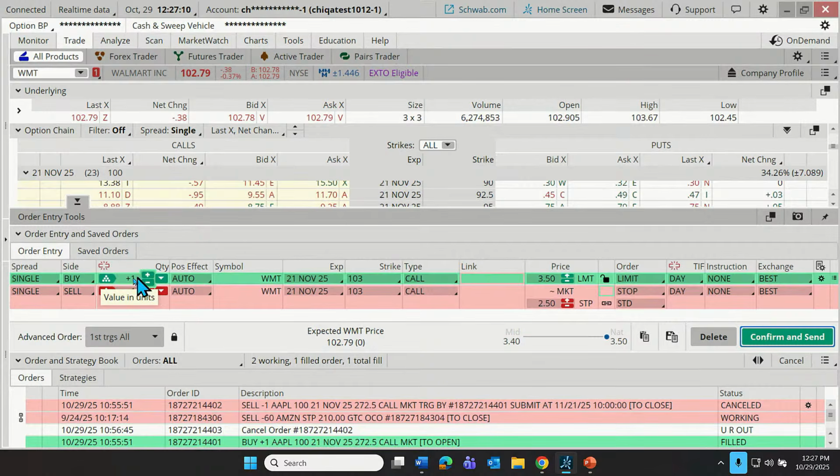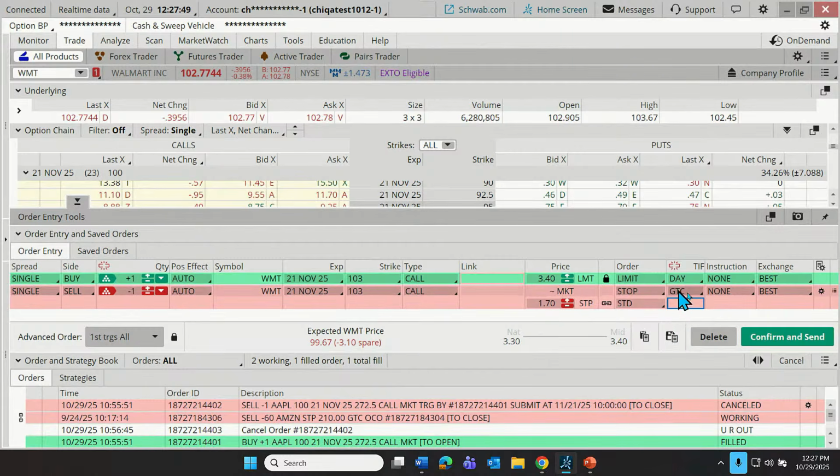So let's put in an order to buy one contract, same strike, same expiration that we've been considering. Let's say that we're willing to spend up to $3.40. That's our limit. But if the price of our contract, instead of rising nicely and getting us into potential profit territory, starts to fall, the trader wants to draw a line in the sand where they prefer to just be done with the trade. Well, if we're spending $3.40 and we want to stop the bleeding if we fall below half of that value, half of $3.40 is $1.70. So I'm going to enter a stop here at $1.70.